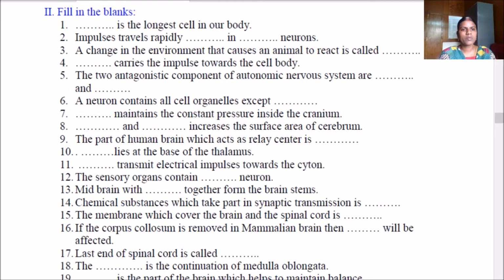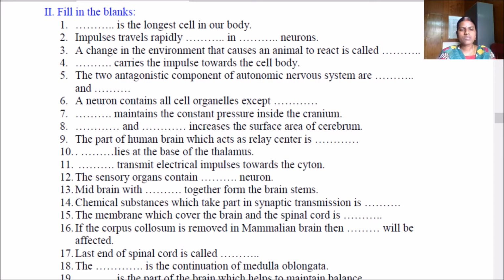The part of human brain which acts as relay center is thalamus. Hypothalamus lies at the base of the thalamus. Dendrites transmit electrical impulse towards the cyton. The sensory organs contain bipolar neurons. Midbrain together with hindbrain forms the brain stem. Acetylcholine takes part in synaptic transmission.